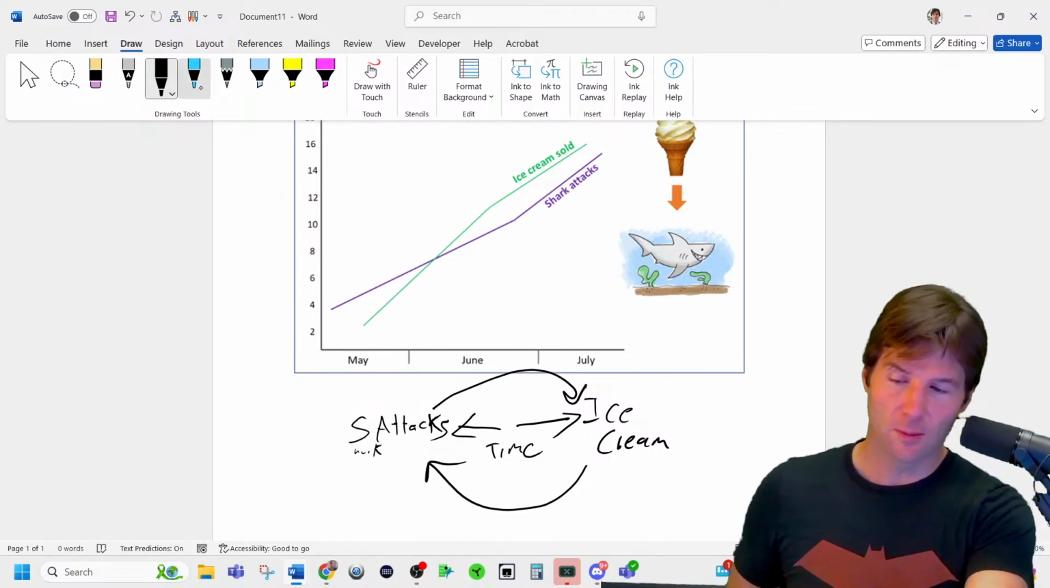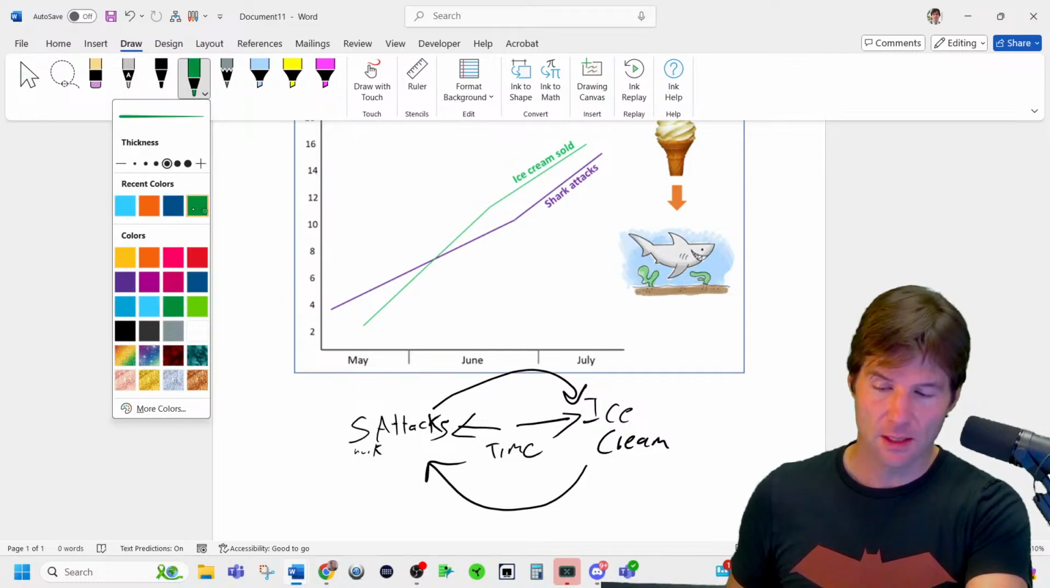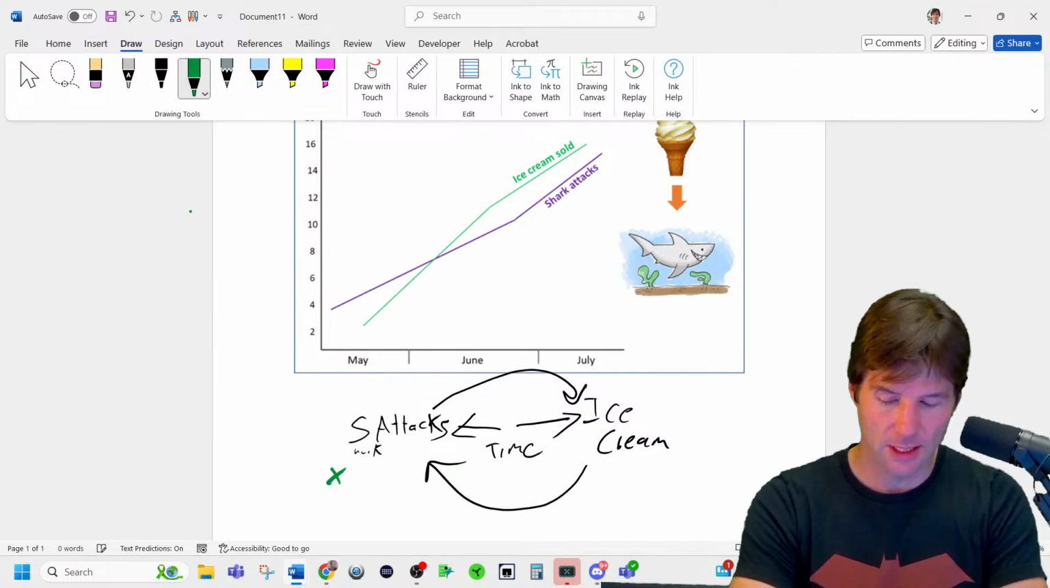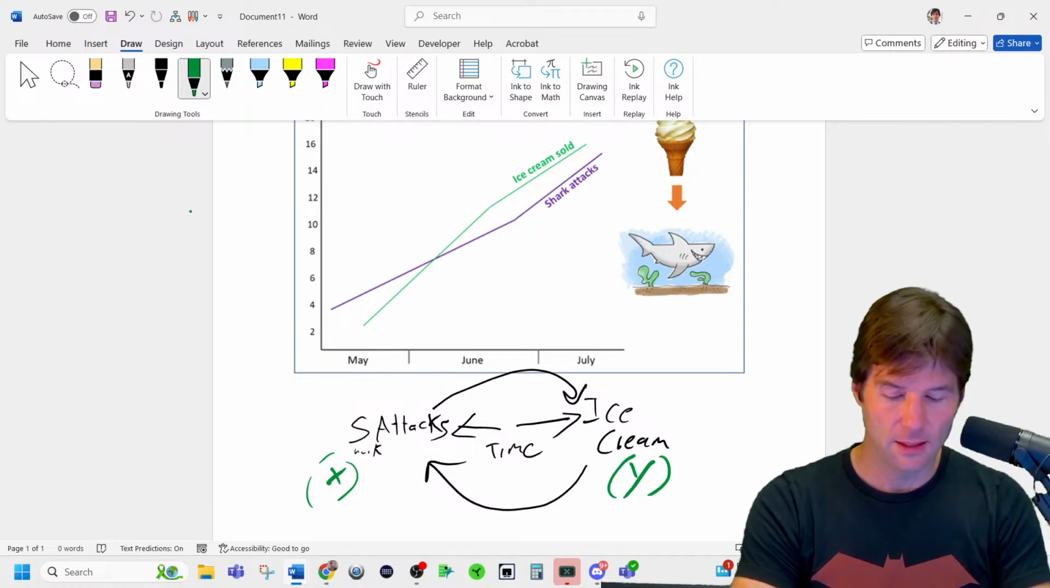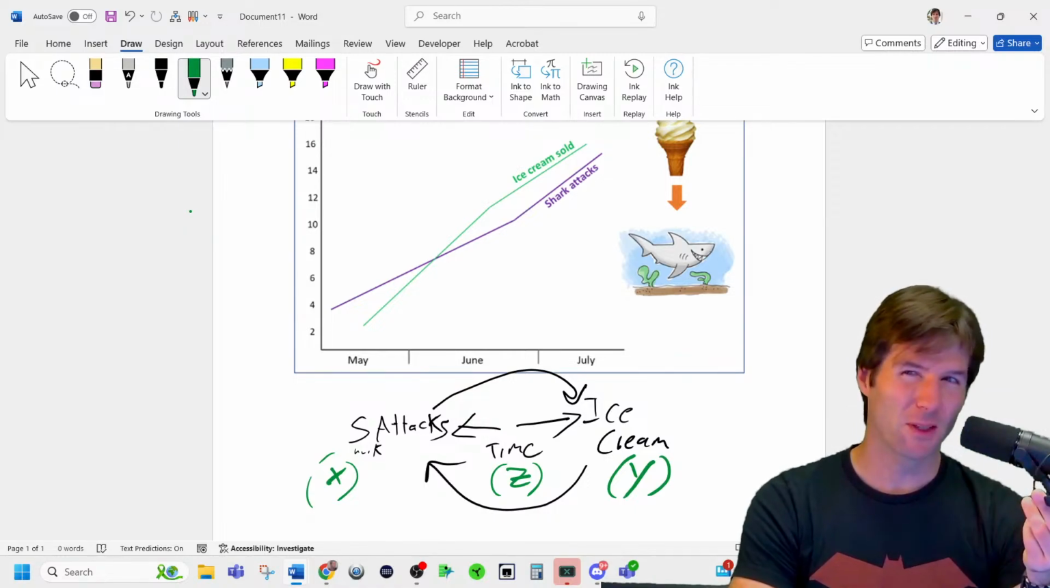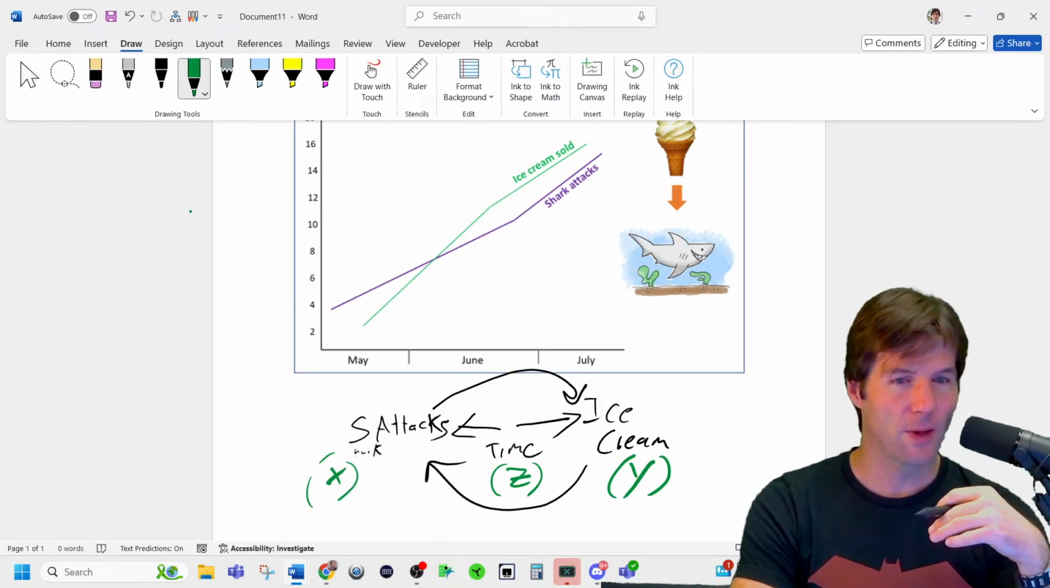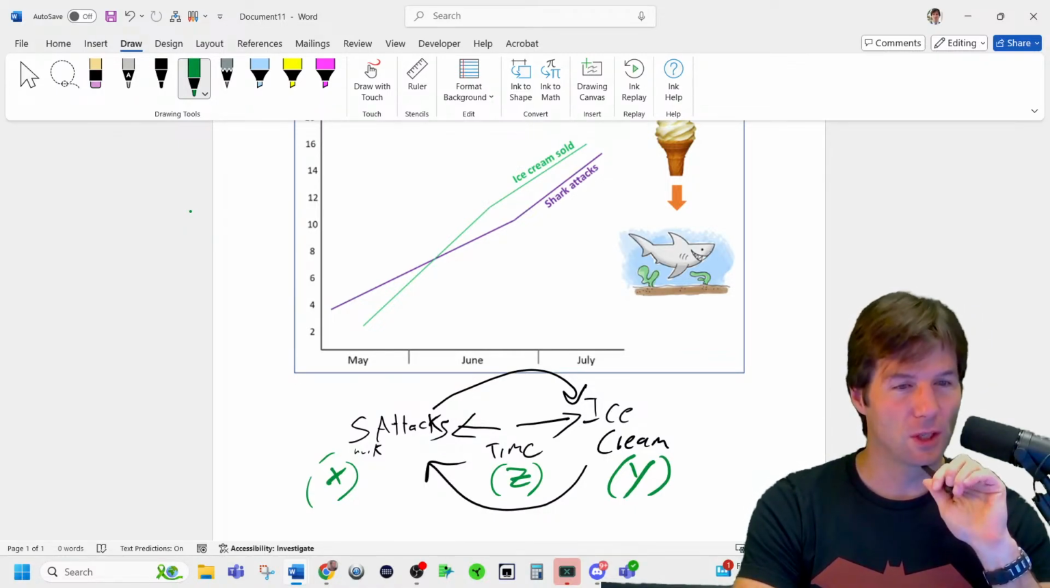So what is a lurking variable? It's something that is not X. We could call shark attacks X, we could call ice cream Y, and then the Z variable right here. I call it a Z variable, not everyone else does, but I like to say it's something outside the XY paradigm.